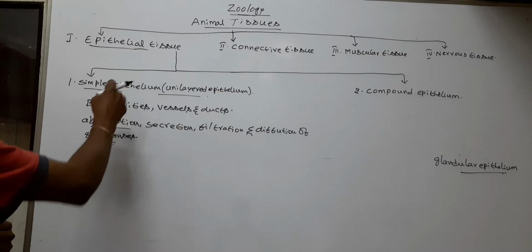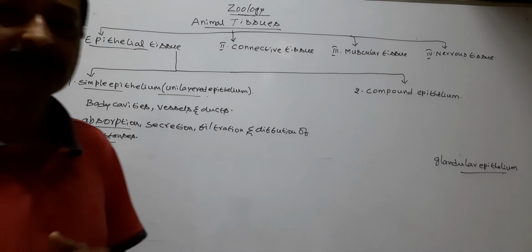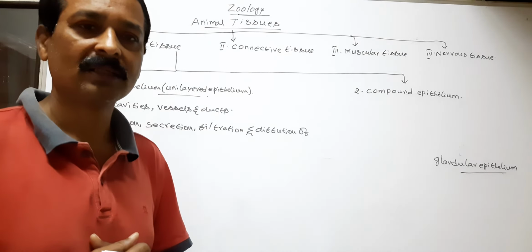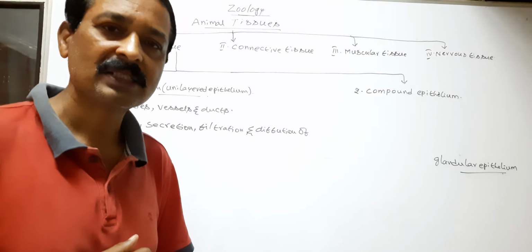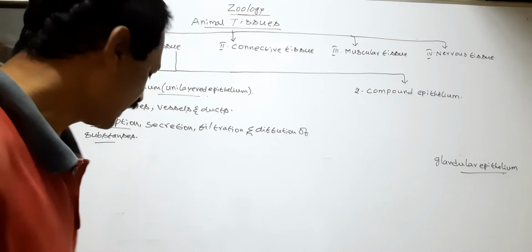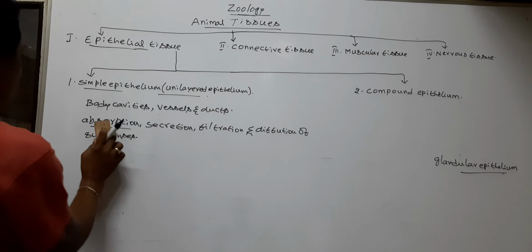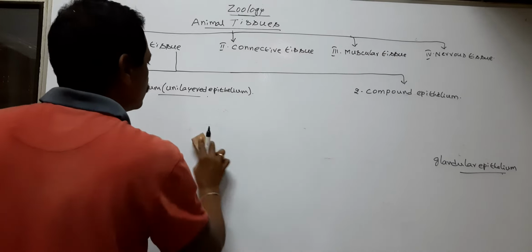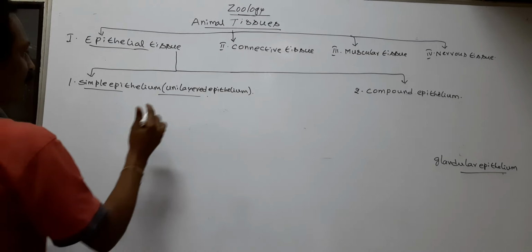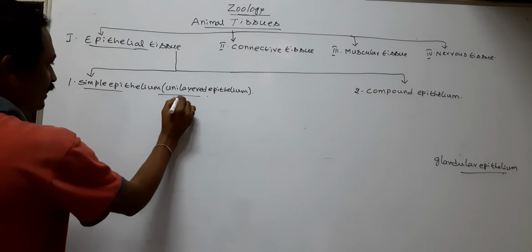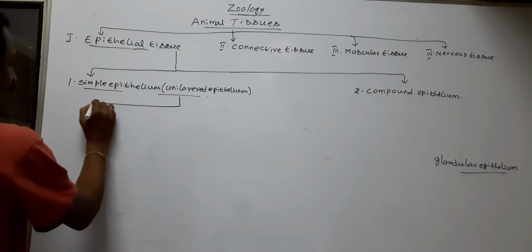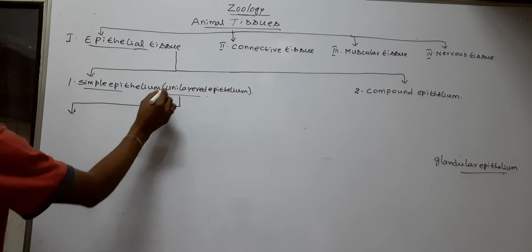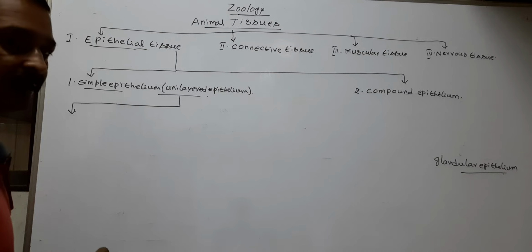Next, the simple epithelium divides into three types based on the shape of the cells. The simple epithelium possesses a single layer of cells, so it is called unilayered epithelium.